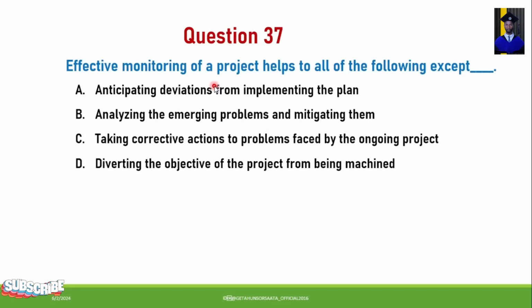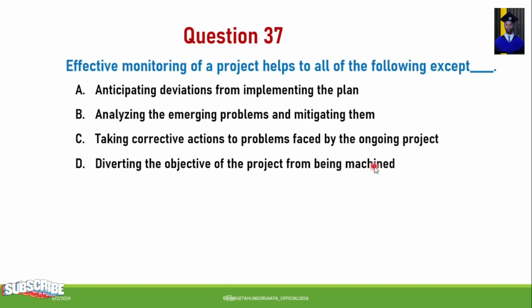Question number 37. Effective monitoring of a project helps to all of the following except A. Anticipating deviations from implementing the plan. B. Analyzing the emerging problems and mitigating them. C. Taking corrective actions to problems faced by the ongoing project. D. Diverting the objective of the project from being machined.